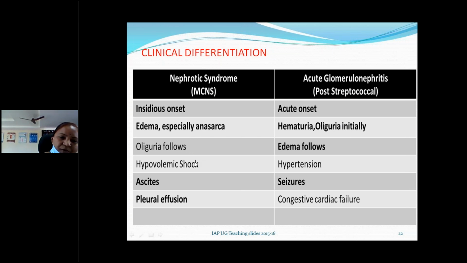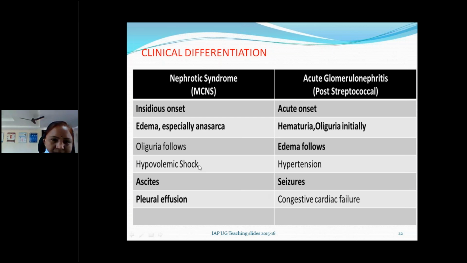And BP, if you record, most of them will be hypovolemic, and sometimes it is severe and will lead to hypovolemic shock. But in acute glomerulonephritis, all cases will present with hypertension. If you record the BP, you won't miss the diagnosis of acute glomerulonephritis in a pediatric age group. Sometimes this hypertension leads to hypertensive encephalopathy, with seizures and altered sensorium. If AGN is not diagnosed and treated, it leads to congestive cardiac failure.